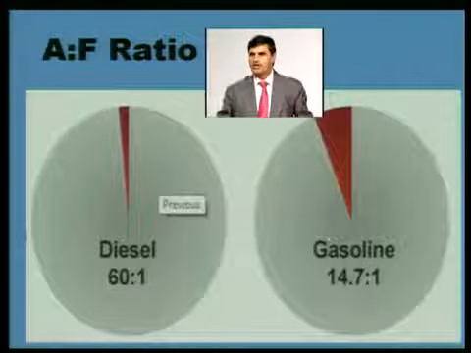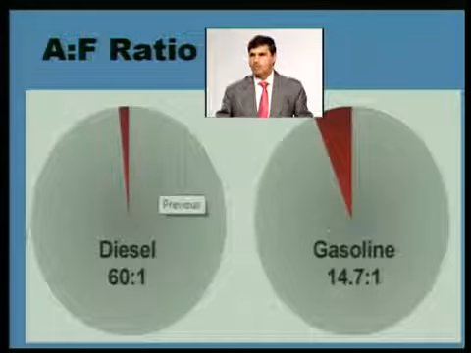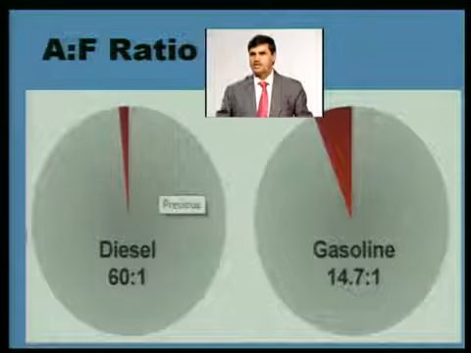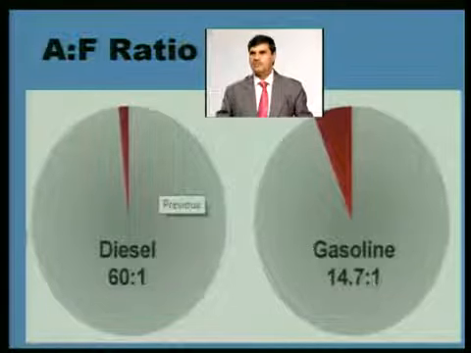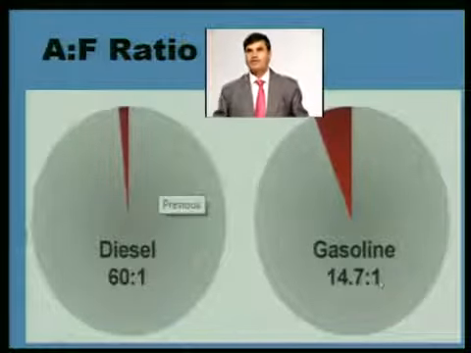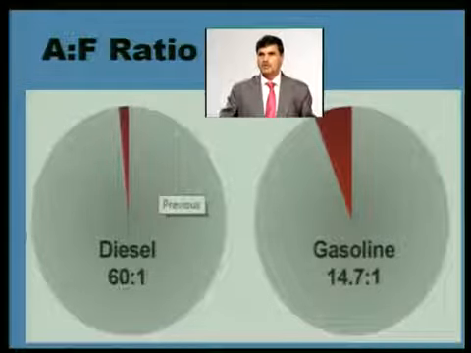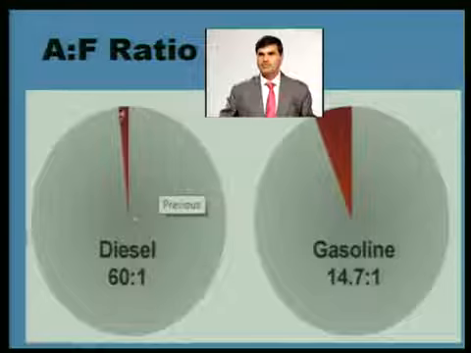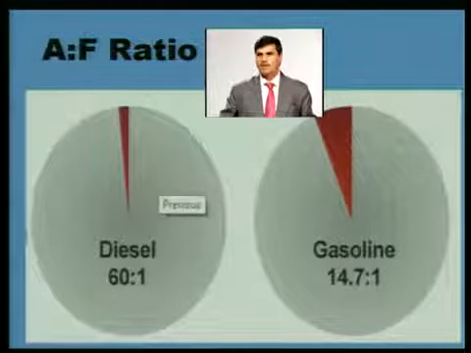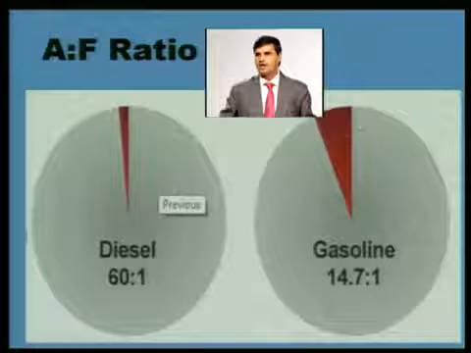In contrast, in a gasoline engine, for normal operation the air fuel ratio is 14.7 to 1, meaning 14.7 kg of air needs 1 kg of gasoline, whereas in the diesel case 60 kg of air needs 1 kg of fuel. So there is a very small amount of fuel and a very large amount of air, whereas here a significant amount of fuel needs this much air.